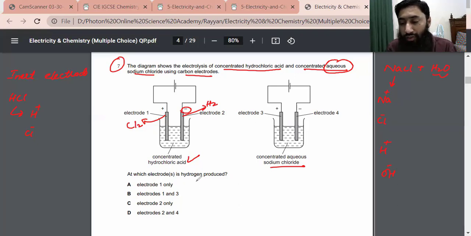So we have to figure out at which electrode hydrogen is produced. At electrode number 2, hydrogen is produced. Okay, at electrode 2, hydrogen is produced. So let's see this concentrated aqueous sodium chloride.